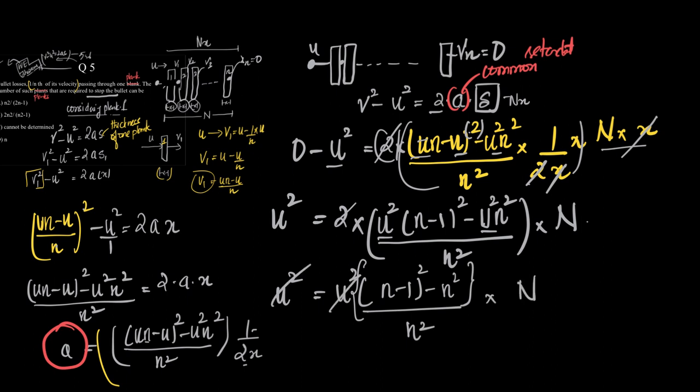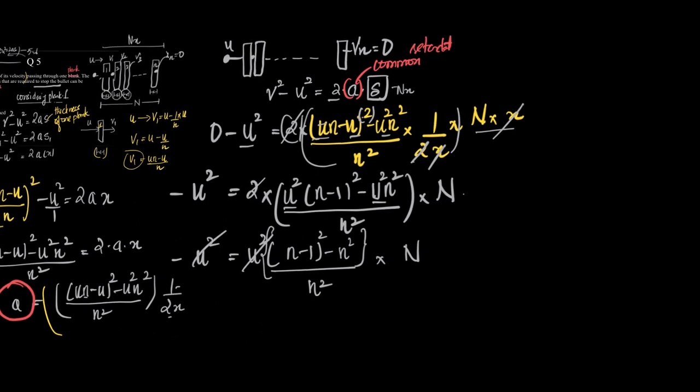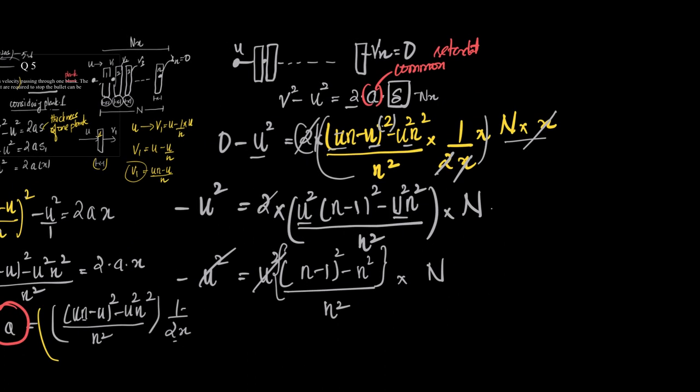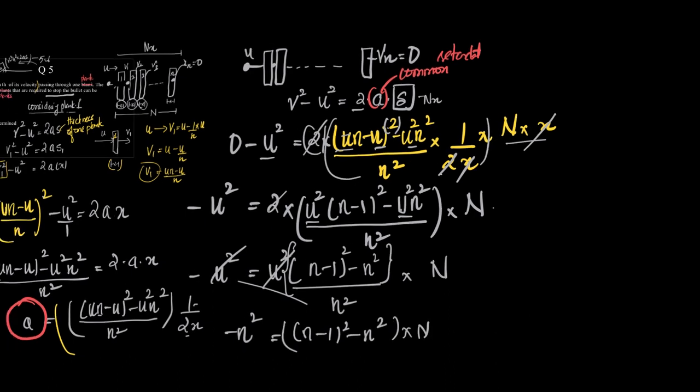So now u square and u square will cancel off. Oh, I missed one more symbol. This is minus here. So now since u square is cancelled off, we'll take n square to the RHS. That becomes minus n square is equal to n minus 1 the whole square minus n square into n,